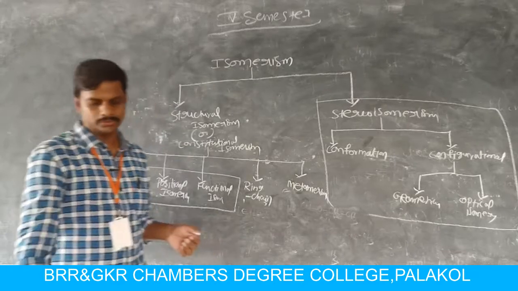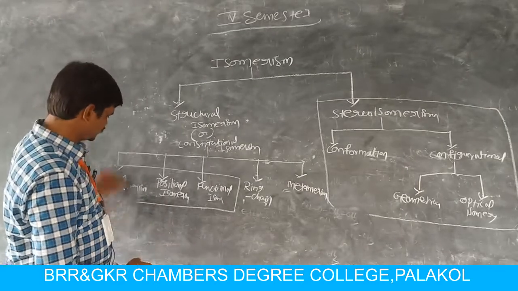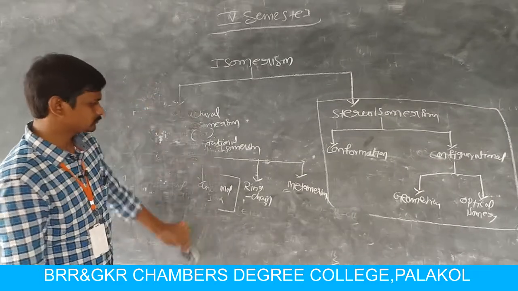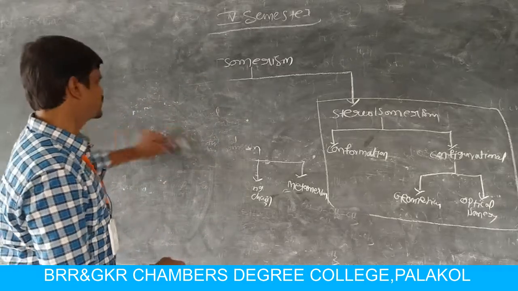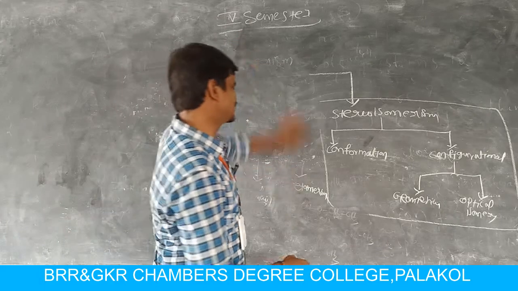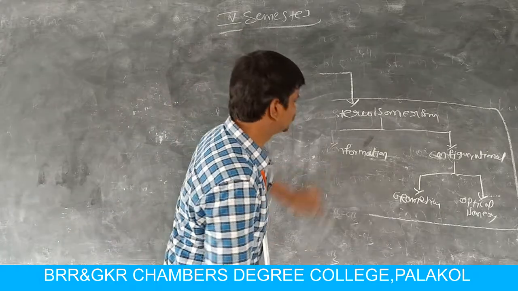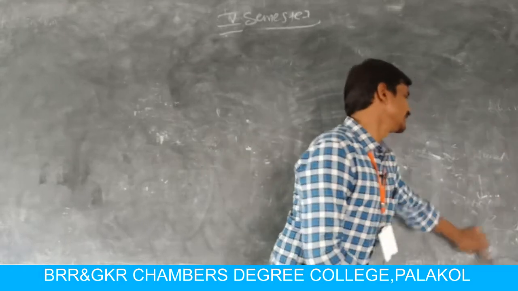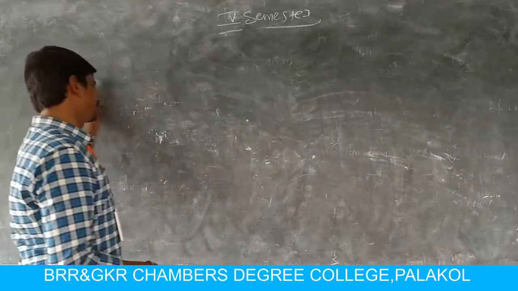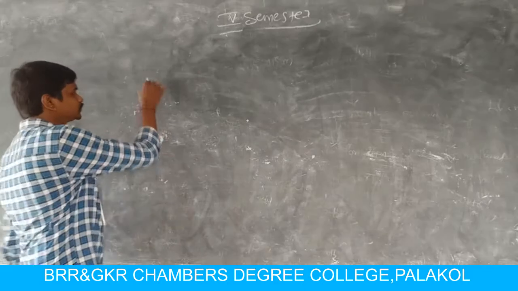Now we are moving to the next concept, that is tautomerism. What is tautomerism?